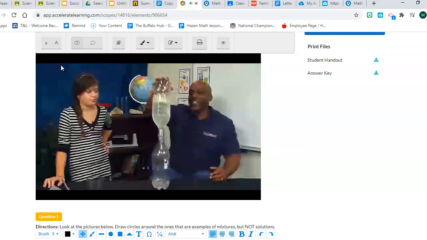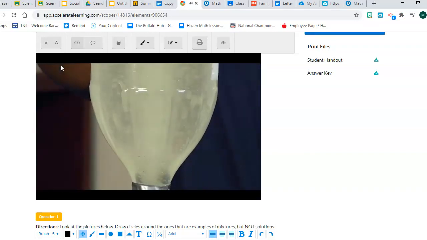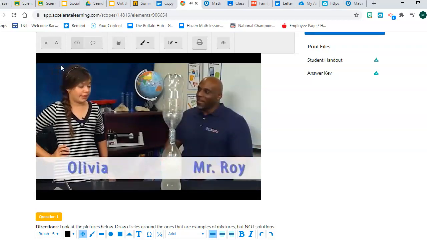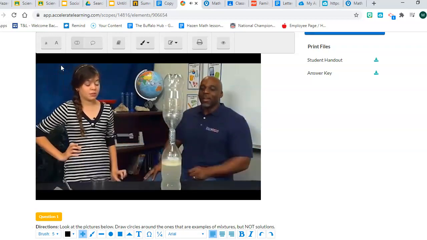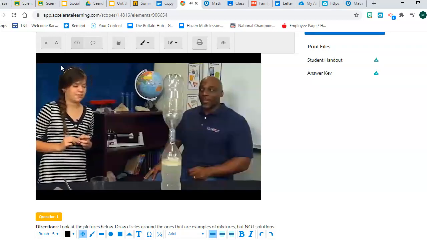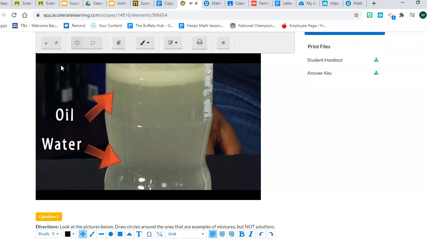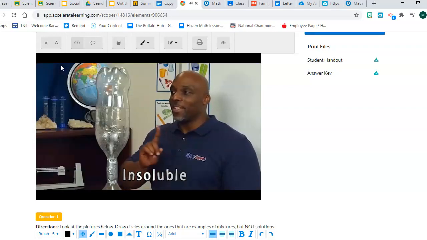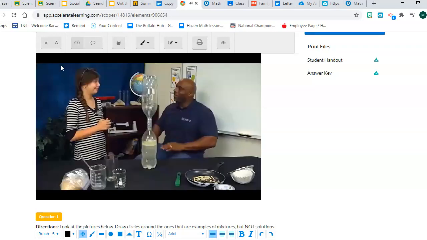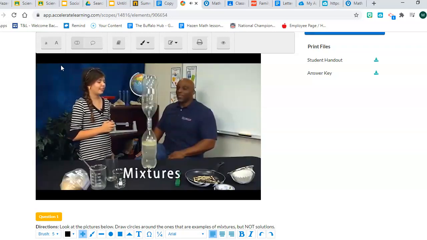Check out what we made in class today. Tornadoes. It was easy. Want to guess what's in there? Let's give it some time to separate. What do you think this mixture's made of? Well, I can see that there are two different liquids, but even though we mix them, they still stay separate. So I'm thinking oil and water? Yep. Oil is insoluble, which means it doesn't dissolve in water. Oil and water don't look any different when you mix them together. You know, some mixtures are like that.